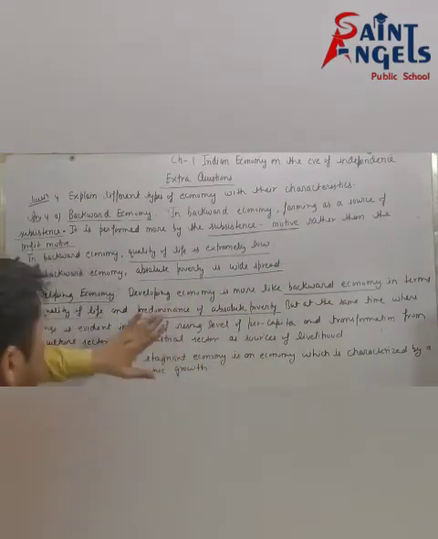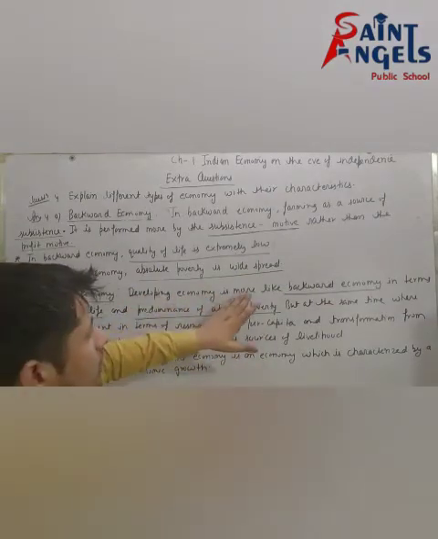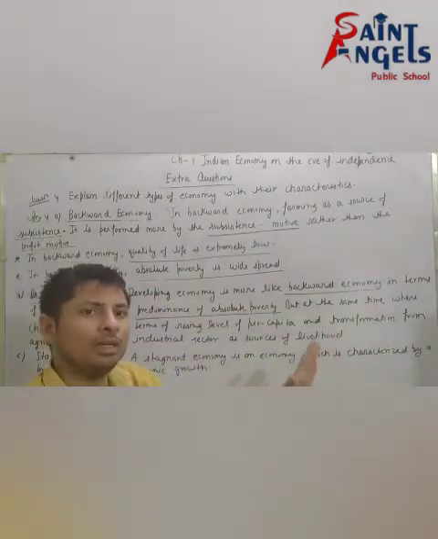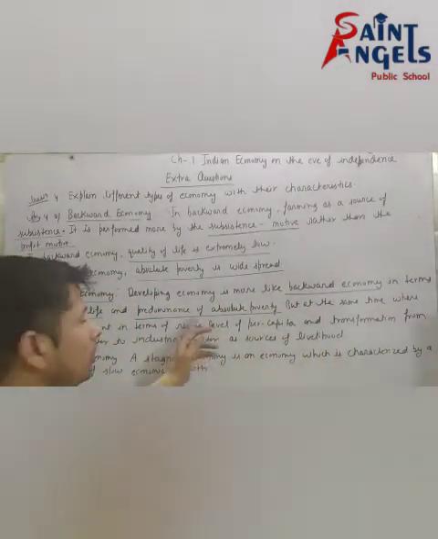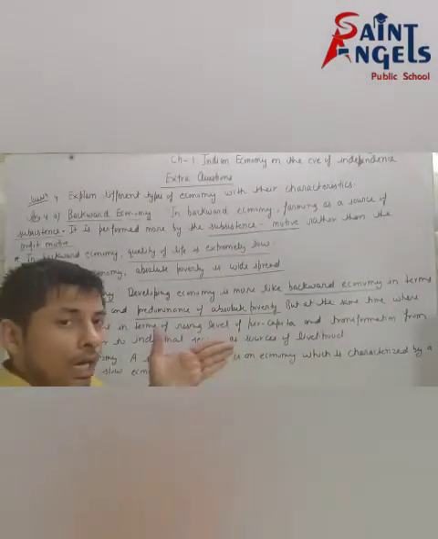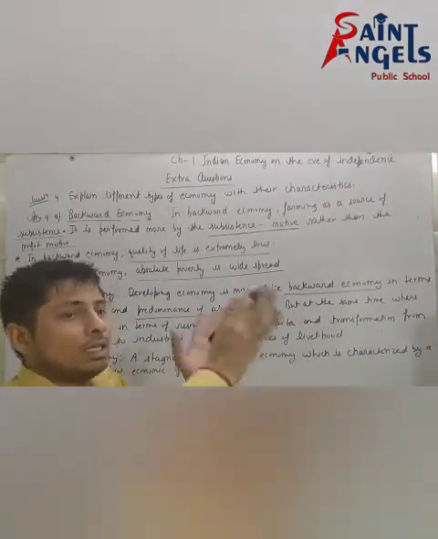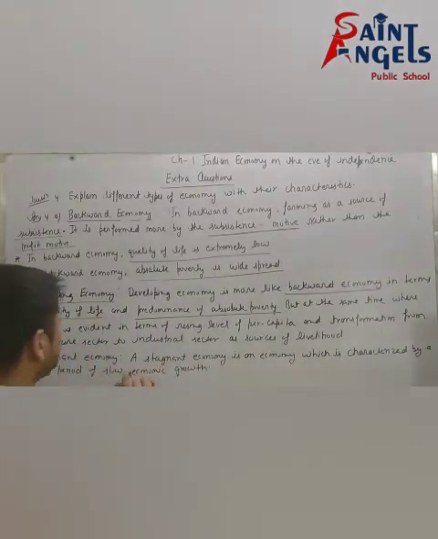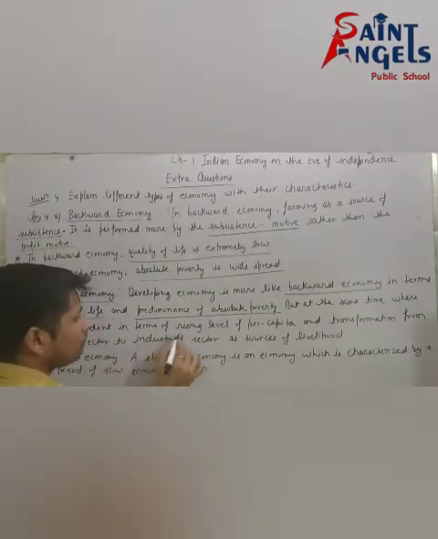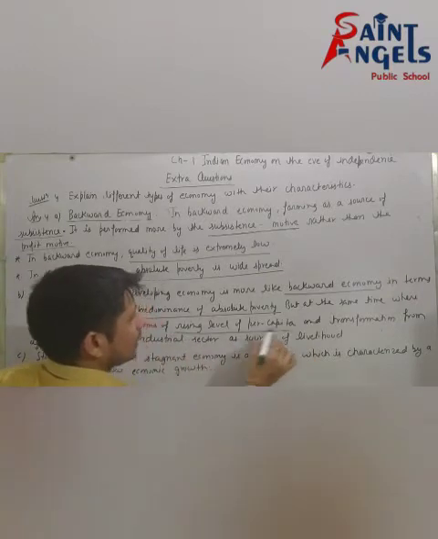But at the same time, change is evident in terms of rising level of per capita income.